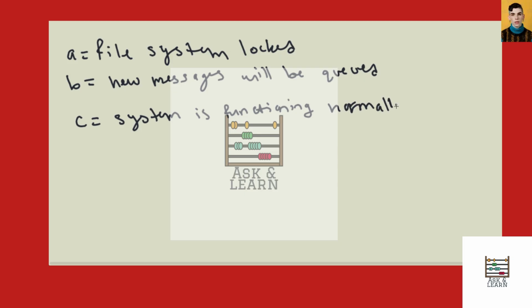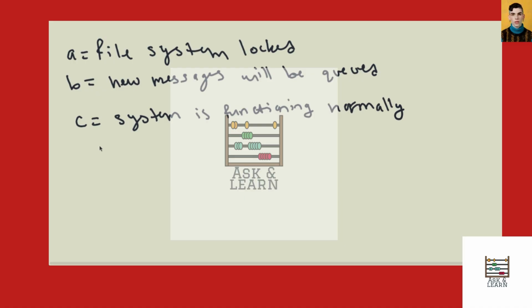Okay. And then next we have, if new messages are not queued, so that's the inverse of B, then the new messages will be sent to the message buffer.